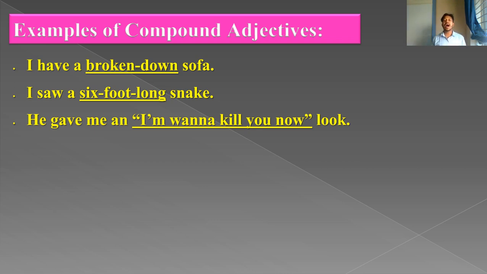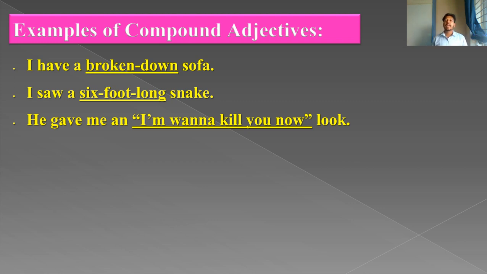I saw a 6-foot long snake. Here 6 is an adjective, foot is also from the number, and long is also an adjective. So 6-foot long is the compound adjective.